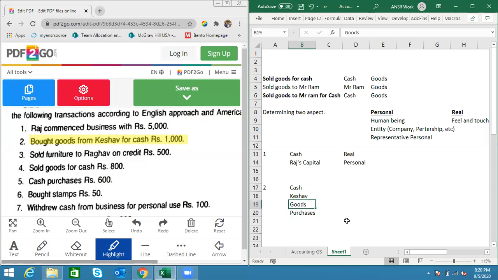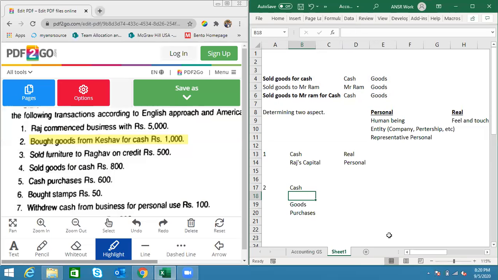Tell me one thing. I just told you this logic a few minutes back. In that logic, here is it a cash transaction or a credit transaction? It is a cash transaction. That means if I remind you of the same example of going to a grocery store and buying a pen, is the grocery store important for me? No, as we have already discussed. Here we are buying goods from Keshav and we have paid cash. So Keshav is not important, right? Correct, same logic.